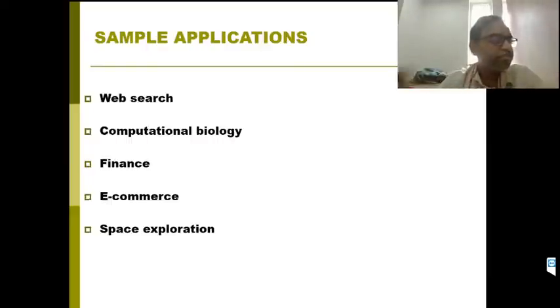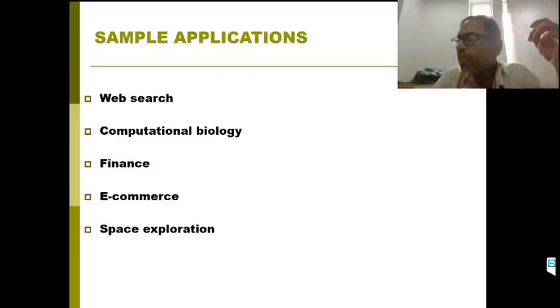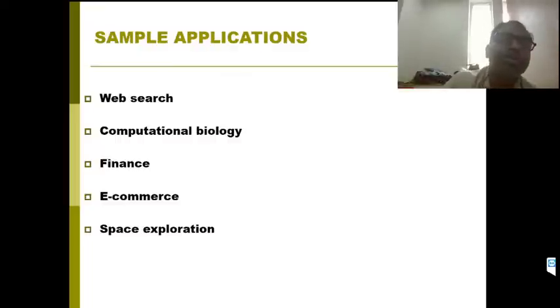First one is web-based search. There we need analysis of large volumes of data. We have to search for a particular pattern in a huge volume of data, especially in the internet environment, where we need intelligent search techniques.